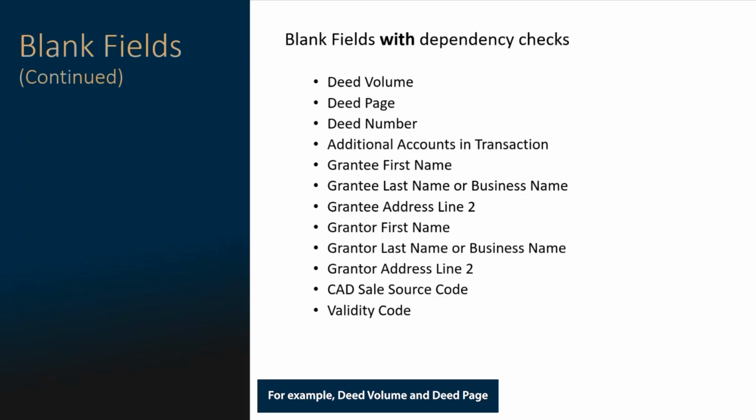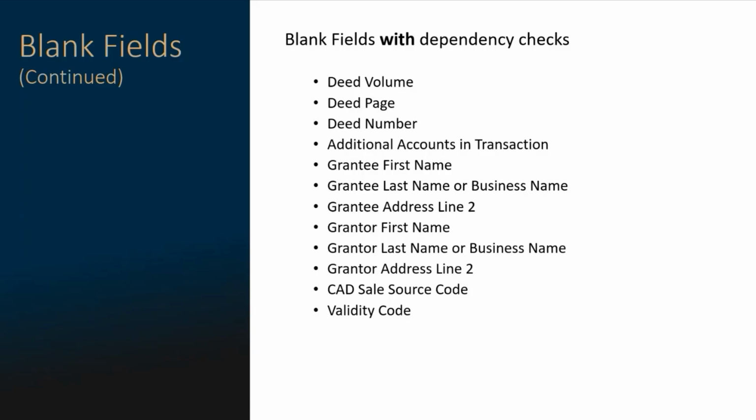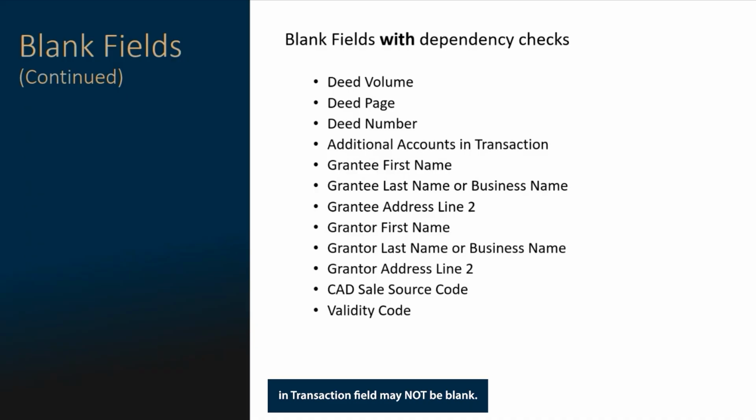For example, deed volume and deed page may be blank as long as deed number is not blank. All transactions indicated on the EPTS are required to have a corresponding instrument number that transferred ownership. If the multiple account code field indicates there are multiple accounts included in the transfer, the additional accounts in transaction field may not be blank. The additional accounts included must be identified in this field.